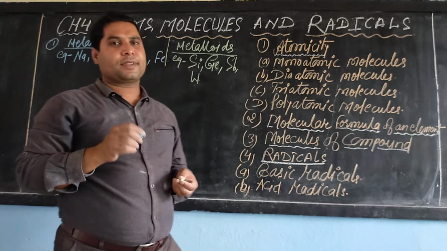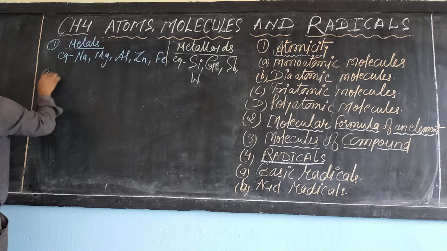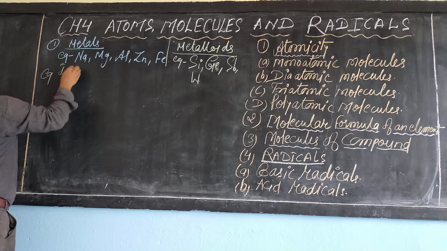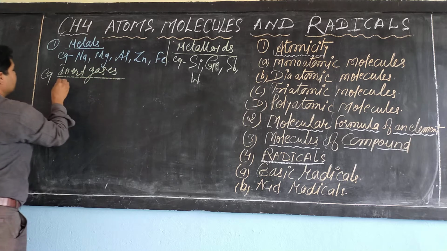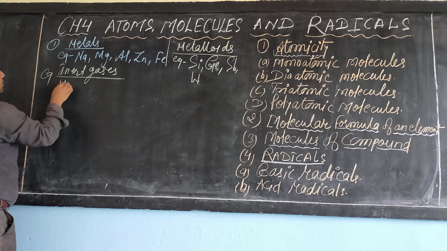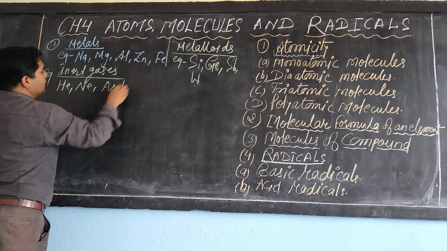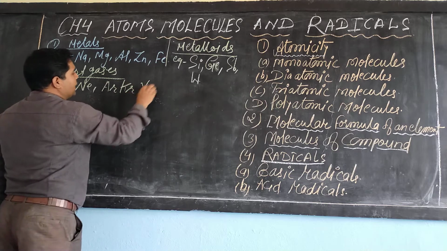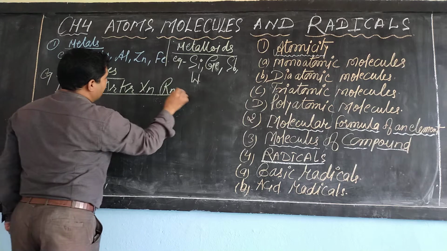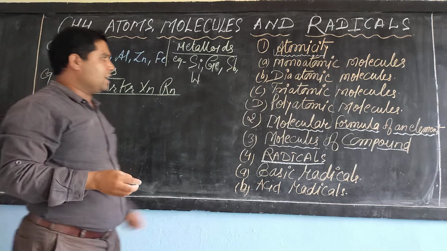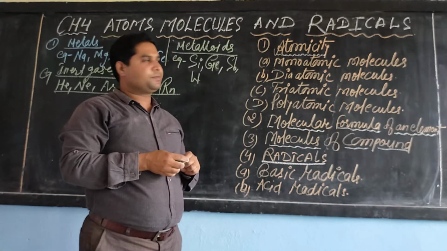Dear student, these elements do not react because they are stable in nature. Examples of the inert gases: helium, argon, xenon and radon are considered examples of monoatomic molecules.